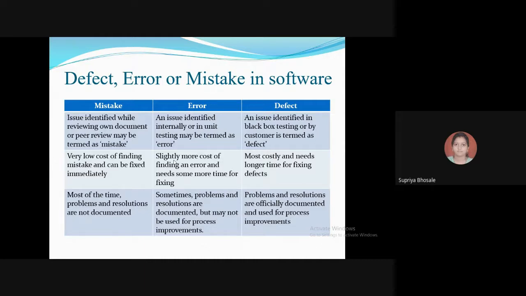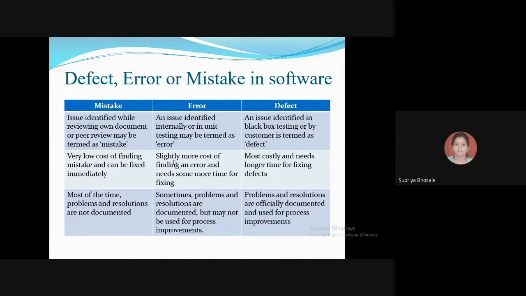Then retesting will be done by the testing team, and then they will say that now the defect is resolved. So this process is definitely time consuming, and it is more costly because for finding the defects you have to pay something to your testing team.